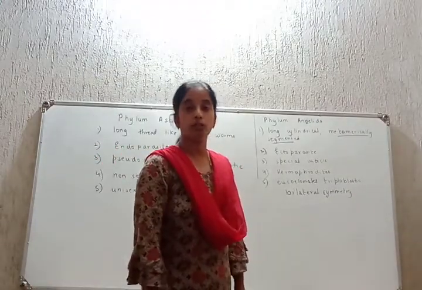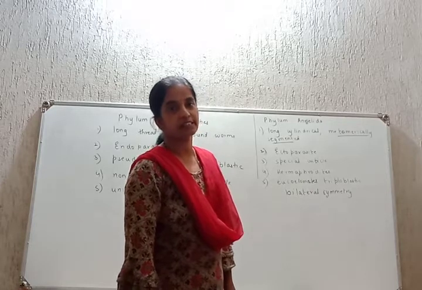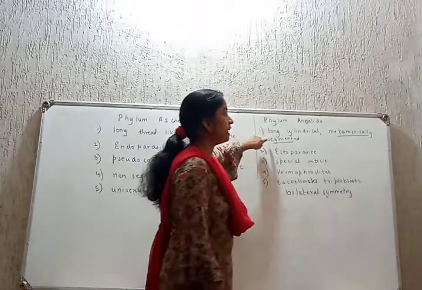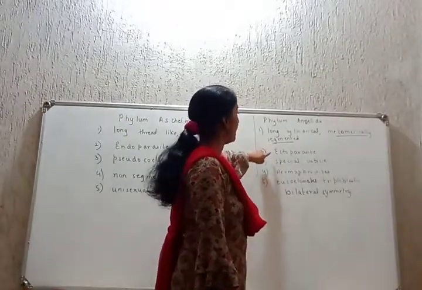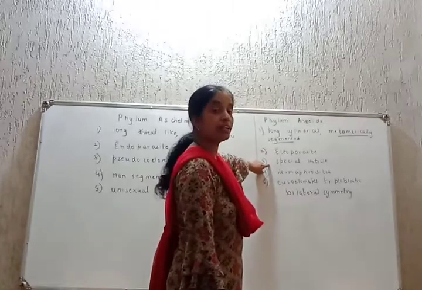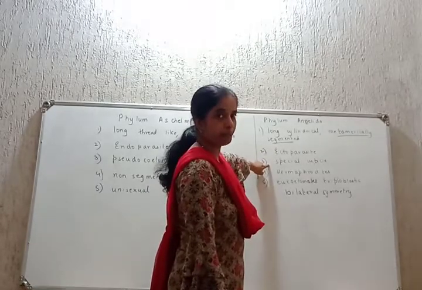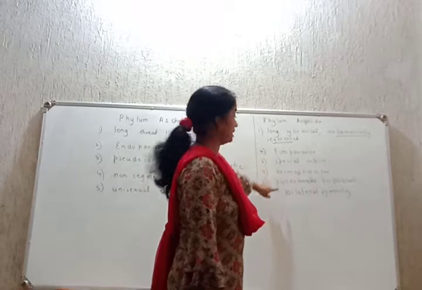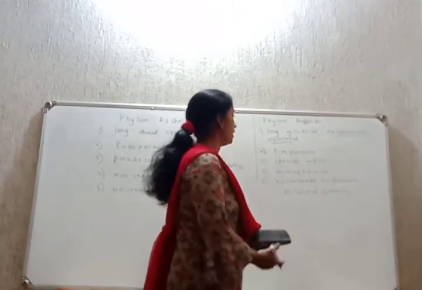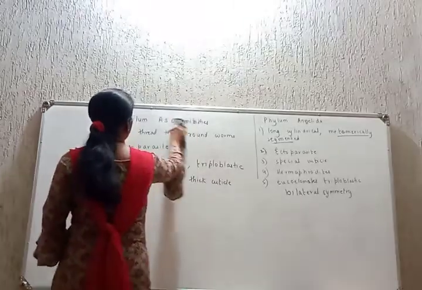Examples are earthworm, leech and Nereis. That's it. Understood? So which is the phylum? Long, cylindrical, metamerically segmented, ectoparasites, free living also. The body is covered by a special cuticle. Hermaphrodites, eucoelomates, bilateral symmetry, triploblastic, that ends the job.